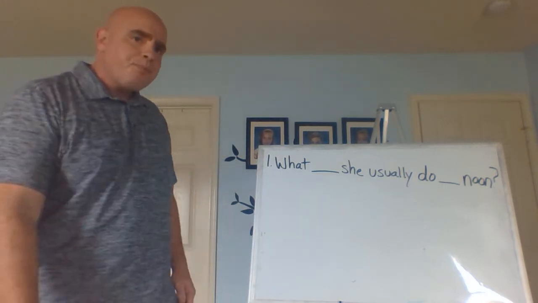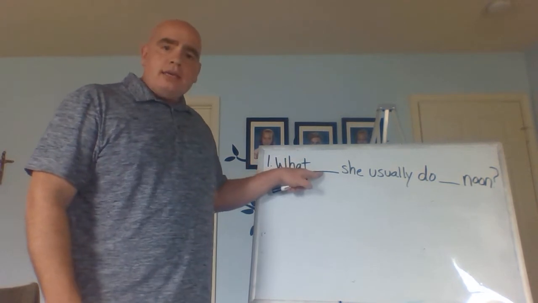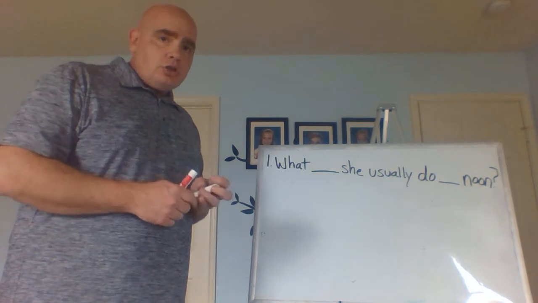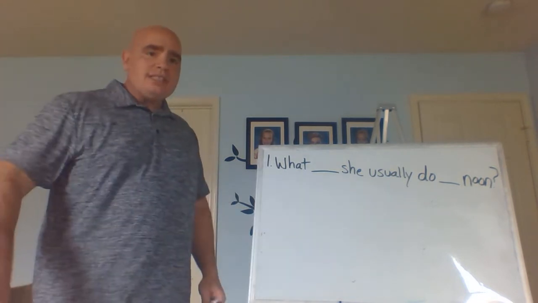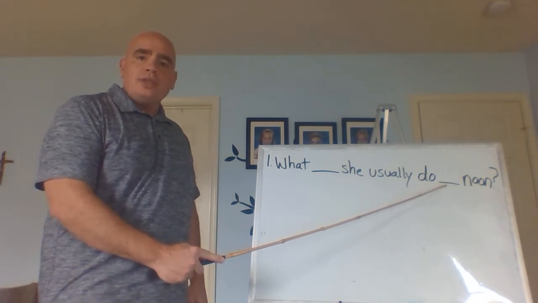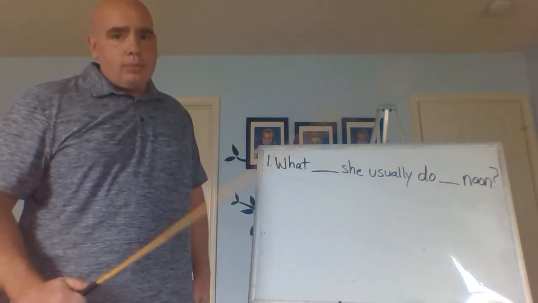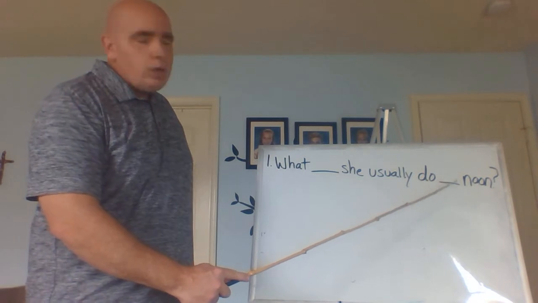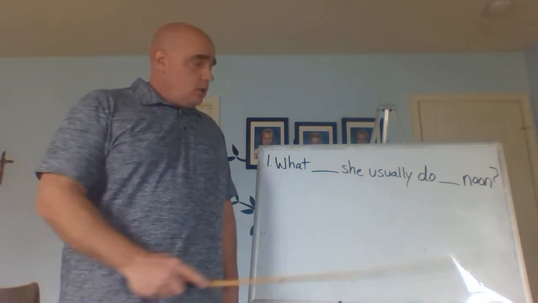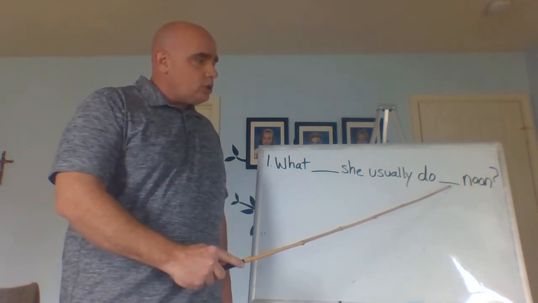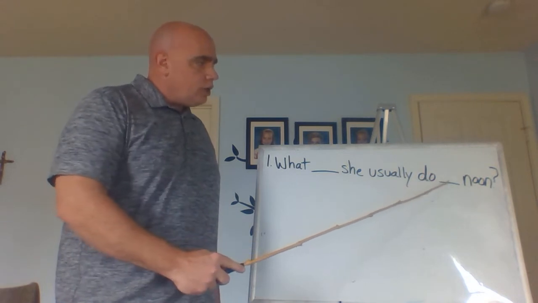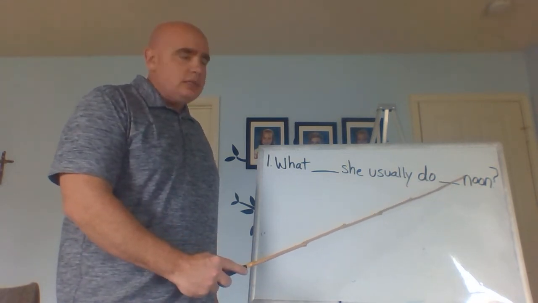What do we do? First blank is going to be our do verb, right? This is going to be our do verb. And then the second blank, this one, is going to be the word that we use with time. So remember, we talked about these last time. The words that we use with time, at, in, and on. So we want to look at this one and we want to say at, in, or on. So we can do this backwards.